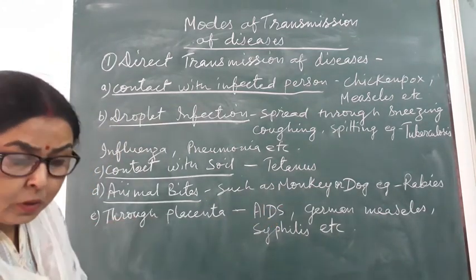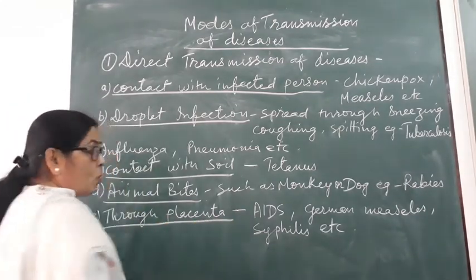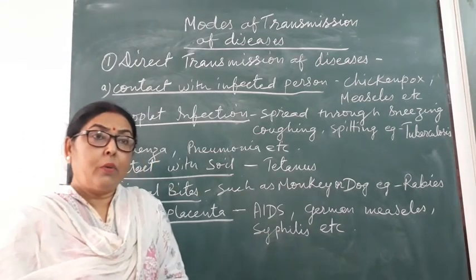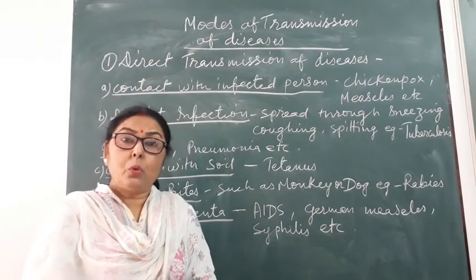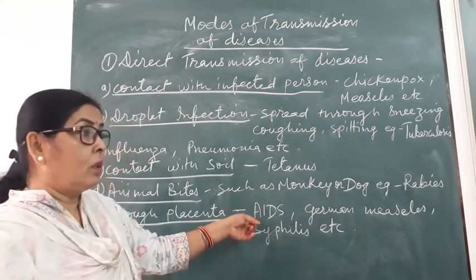And fifth is through the placenta. Students, you all know AIDS is a viral disease which is transmitted to the offspring through its mother.